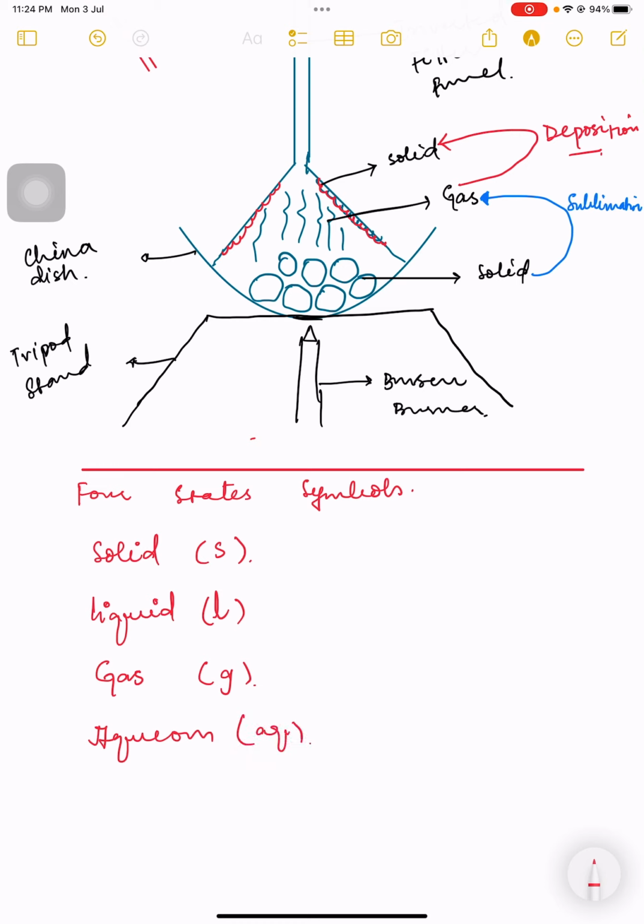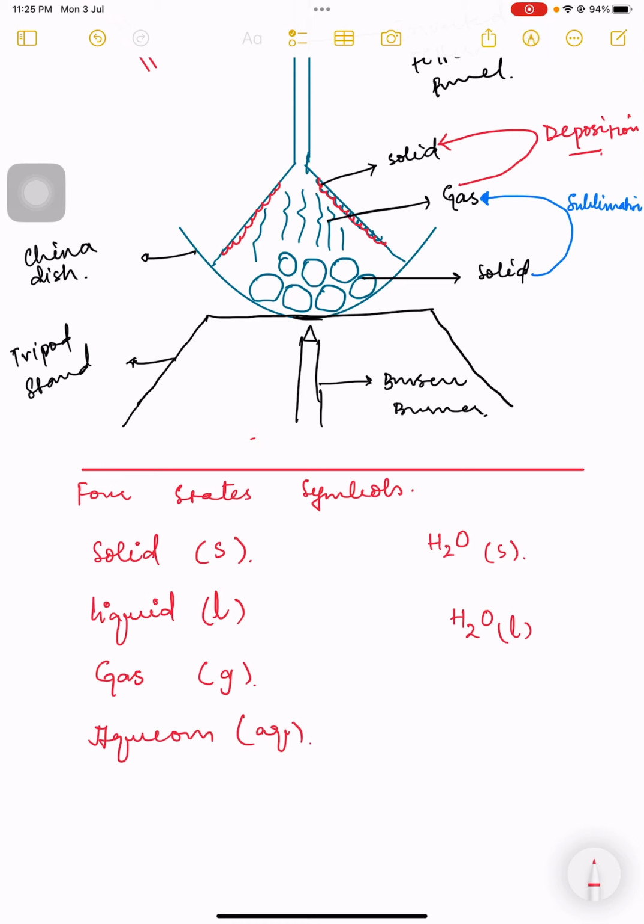This is AQ, which stands for aqueous. The solid state generally means a solid; the liquid state, for example liquid water; and the gas state, for example carbon dioxide is in the gas state. Okay, how to write this? For example, if it is marked solid, it means we are talking about ice right now. If it is liquid, it means we are talking about water at room temperature.